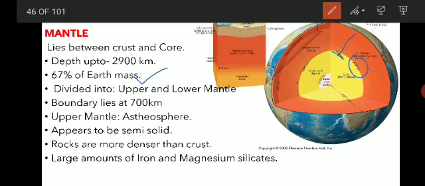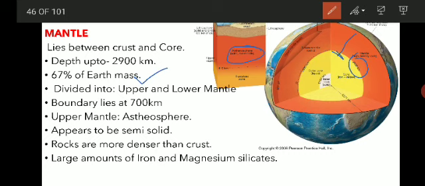So there is an important zone called the asthenosphere, which is in the upper mantle. The asthenosphere is the main reason for the plate movements. Okay, so this appears to be semi solid, and how we understood that it is semi solid is because the S wave cannot penetrate deeper, right?